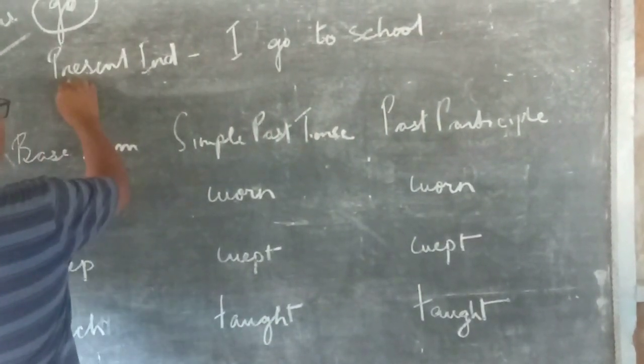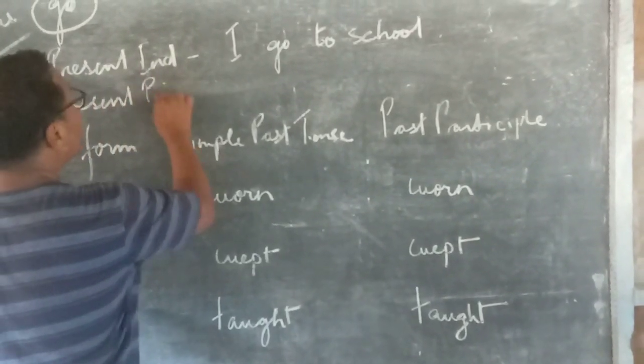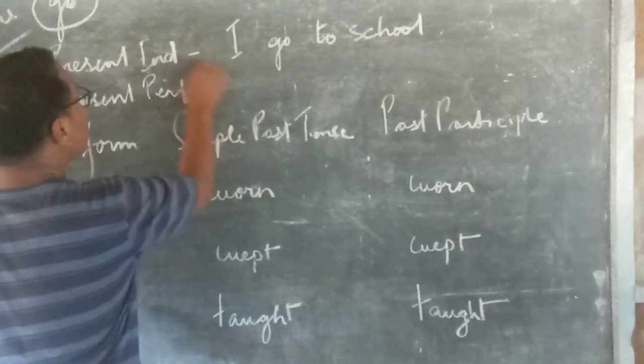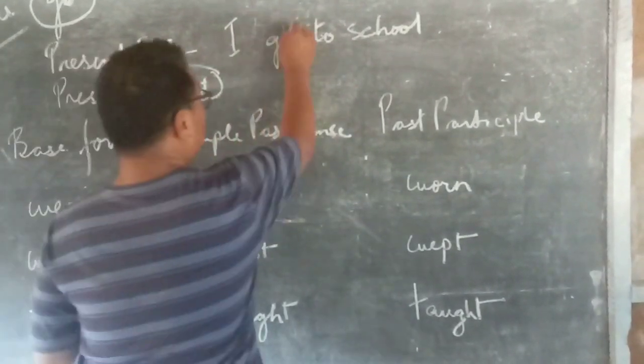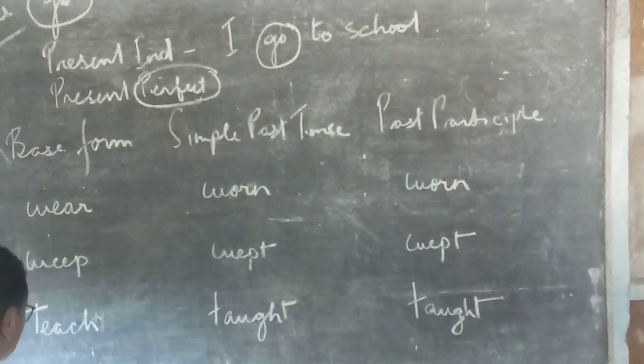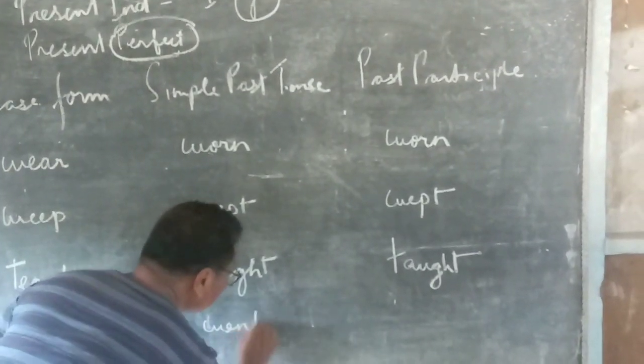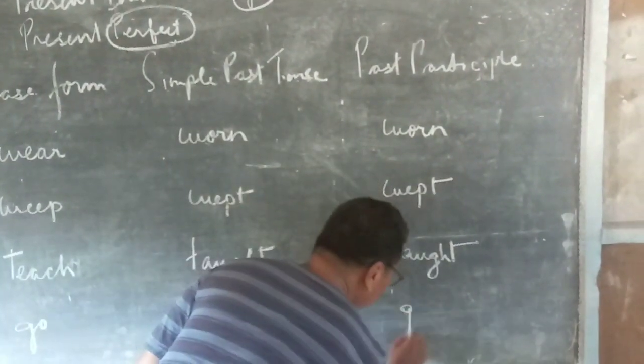Then present perfect. In the perfect tense, the verb go: go, went, gone.